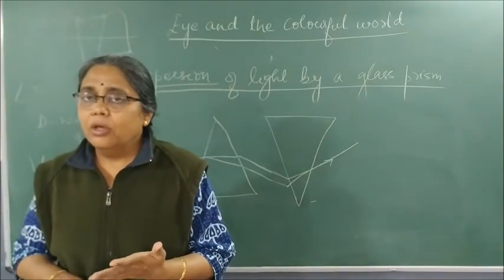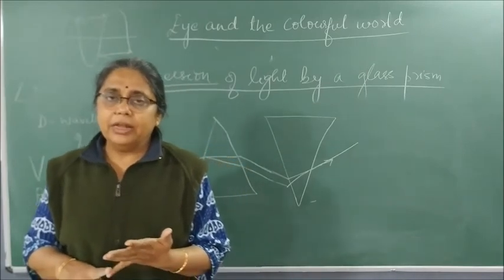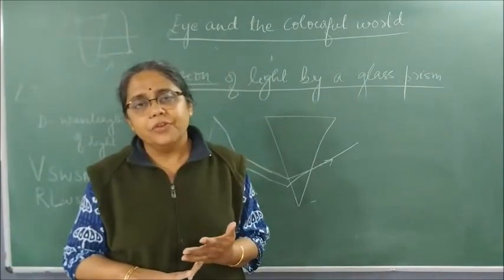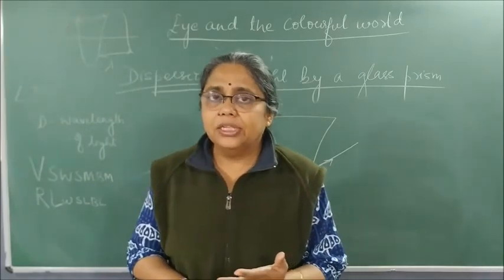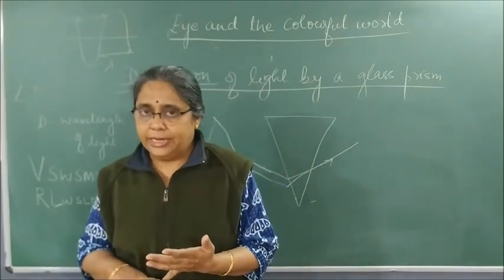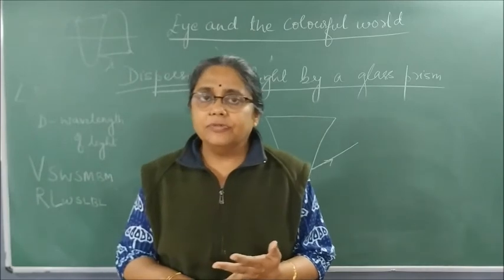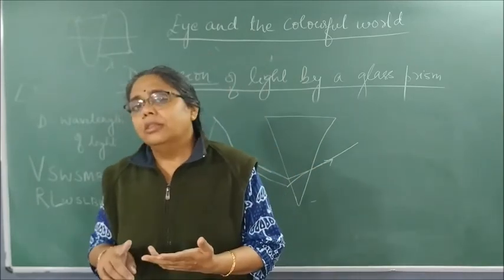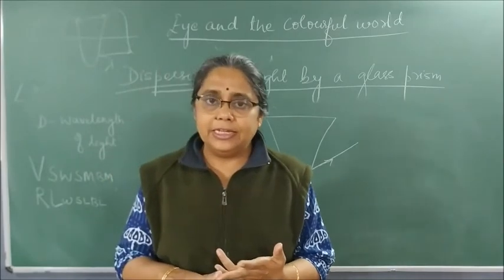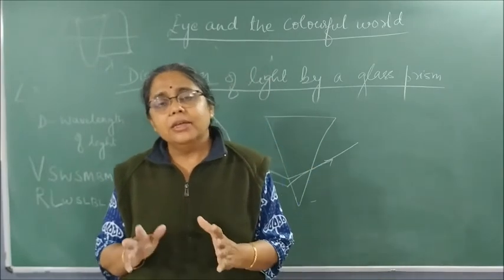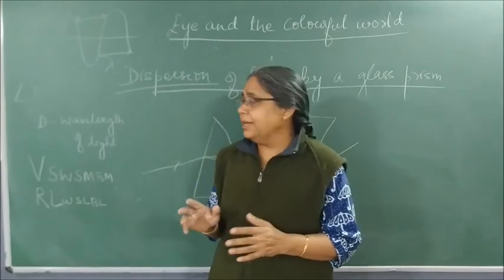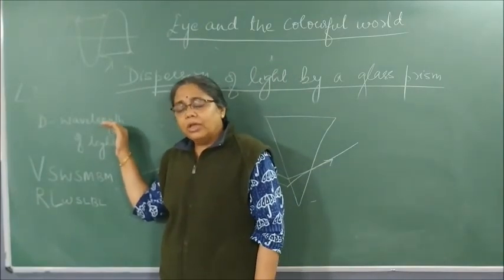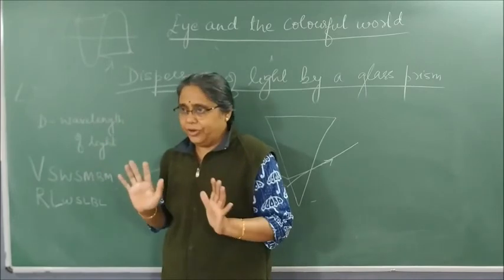Dispersion of light: when white light is passed through a glass prism, it splits into its 7 constituent colors, and this is called the dispersion of light. The band of colors which is obtained on the screen is called its spectrum. The reason for dispersion of light is that each color of light has a different wavelength. This different wavelength makes the light bend differently.